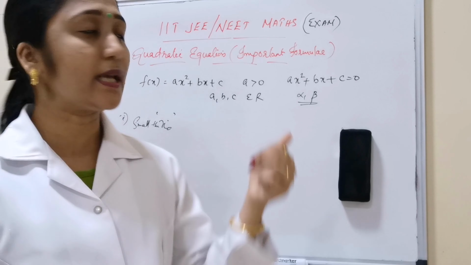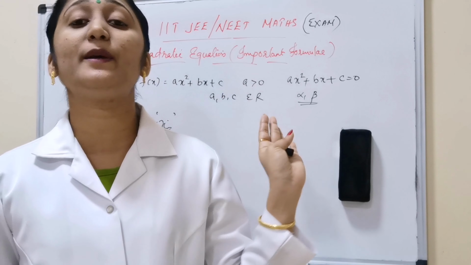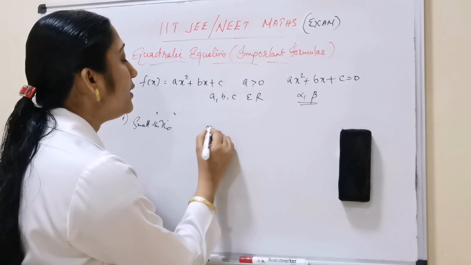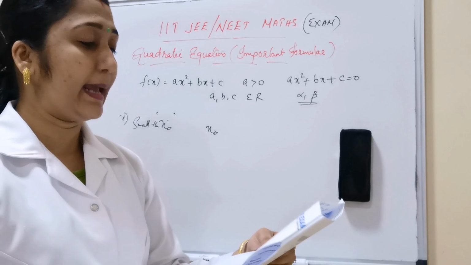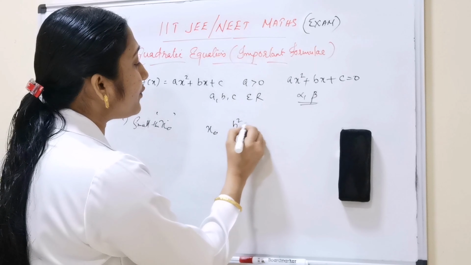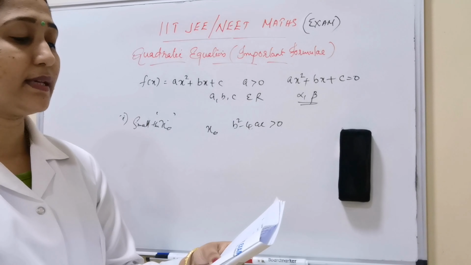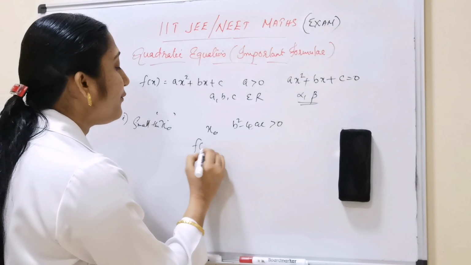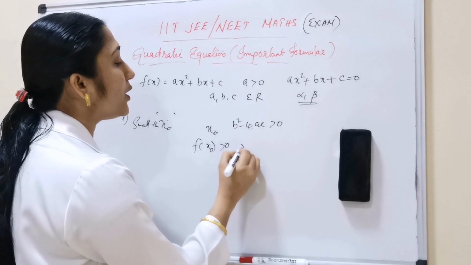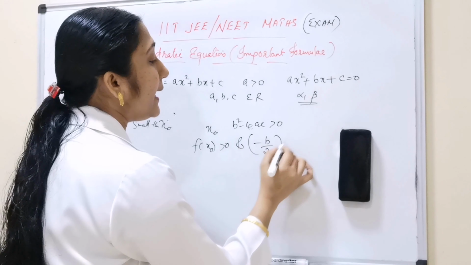That is the first condition. The second condition is, roots are smaller than the specified number x0, then b square minus 4ac greater than 0, f of x0 greater than 0, and minus b by 2a less than x0. This is the second condition.